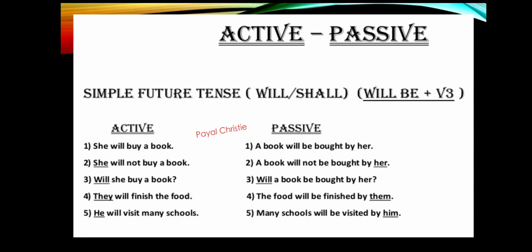So here the pronouns she, they and he are given in the active sentence, and when we change it into passive, we have to remember that she will turn into her, they will turn into them, and he will be changed into him. And you have to remember that in simple future tense, whenever we change any active sentence into passive, we have to use will be plus third form of the verb.